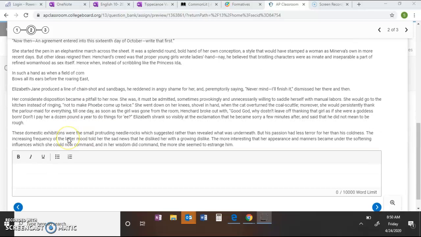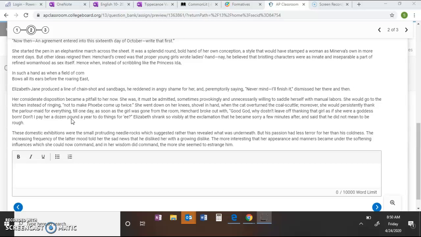Elizabeth Jane produced a line of chain shot and sandbags. Chain shot is not consistent. Sandbags, have you ever tried to stack sandbags nice and neat and perfectly? It just doesn't happen. He reddened in angry shame for her, and preemptively saying, never mind, I'll finish it, dismissed her there and then, which would have been embarrassing in front of this gentleman.